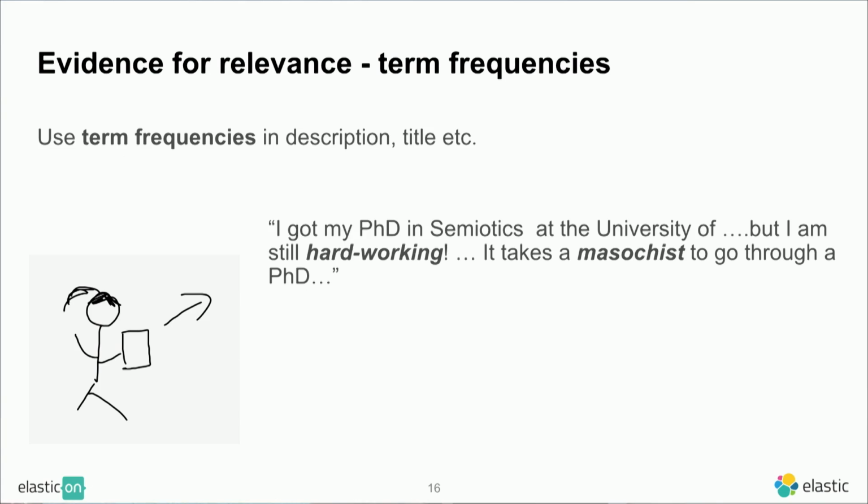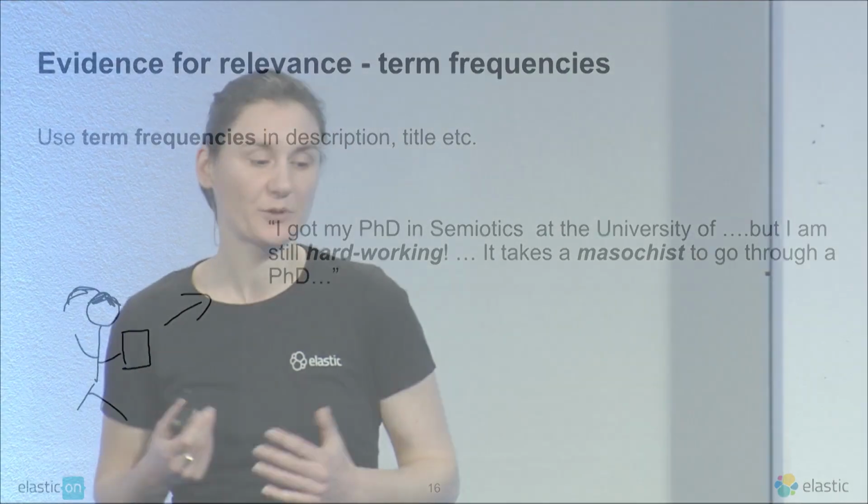This is what is called the relevancy. The only evidence that we actually have that some application is relevant for this text query is the term frequencies. So we take these keywords that we typed in our search engine, and we count how often they occur in the self-description. The number of times a word or a token occurs in a self-description is called the term frequency. So remember this, it is going to be important.